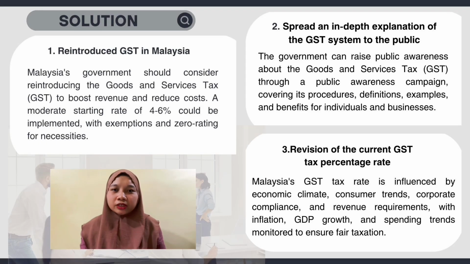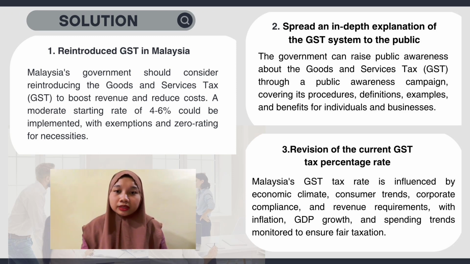The first solution is to reintroduce GST in Malaysia. The Malaysian government should reintroduce the GST to boost national income and reduce its impact on businesses and consumers. A moderate starting rate of 4 to 6% could be used to minimize immediate effects and allow for future adjustment. To protect lower-income households, exemptions and zero ratings for necessities like food, healthcare and education are suggested.